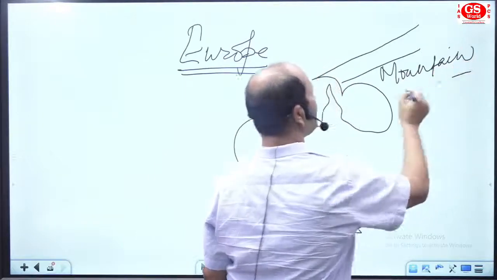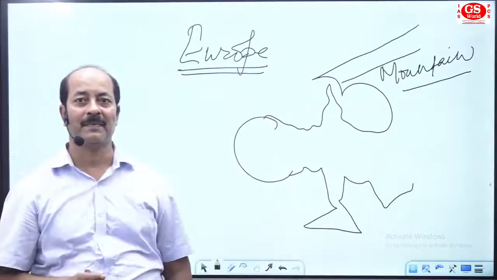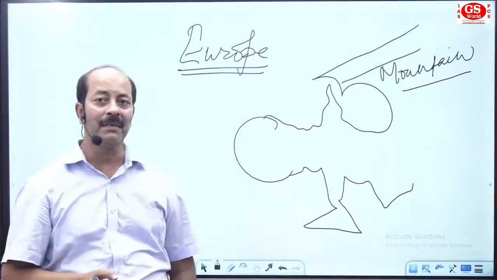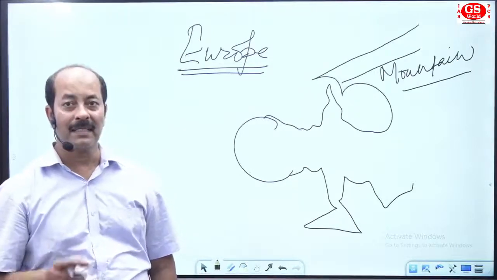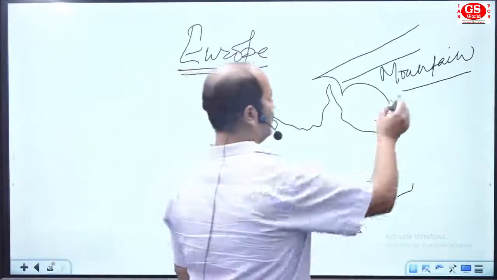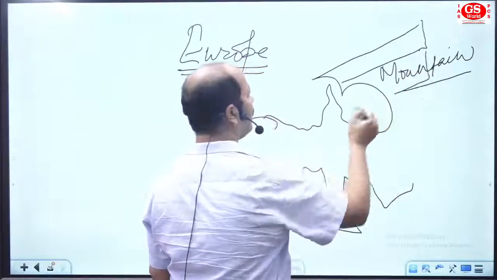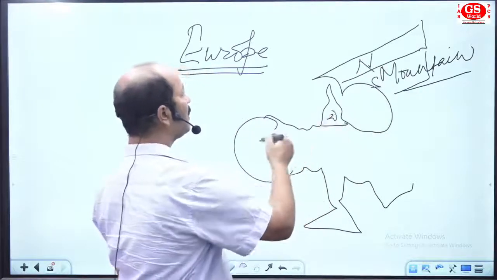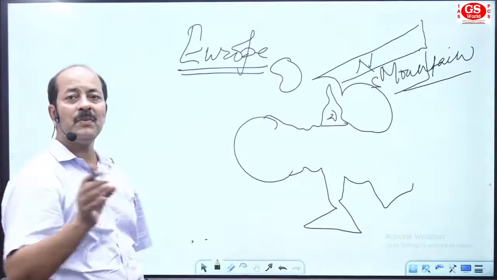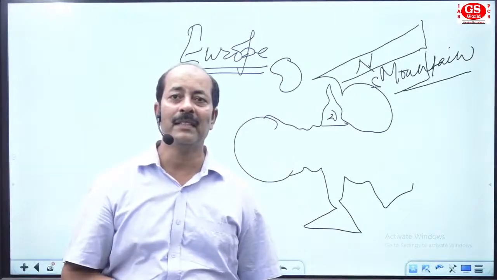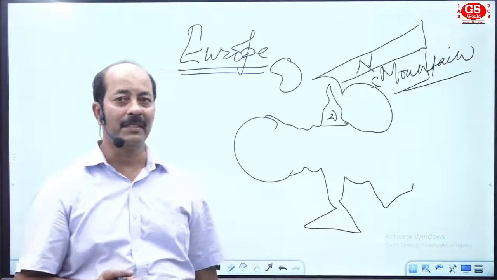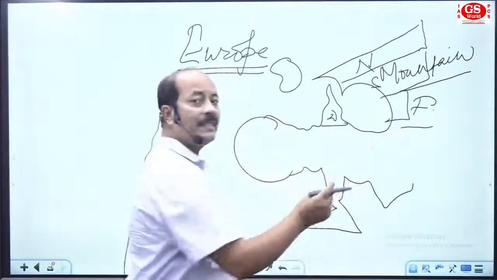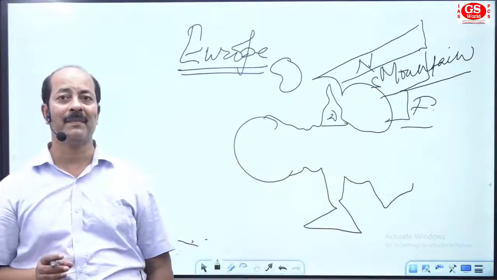This mountain is named the Scandinavian mountain. In the north of Europe, we have the oldest mountain of Earth's surface, like Aravalli, and it is named Scandinavian mountain. This mountain has a geographical area in different countries. We have Norway, Sweden, Denmark, and Iceland. These four countries are collectively known as Scandinavian countries. If you include one more country here, that is Finland, then it is named Finno-Scandinavia.